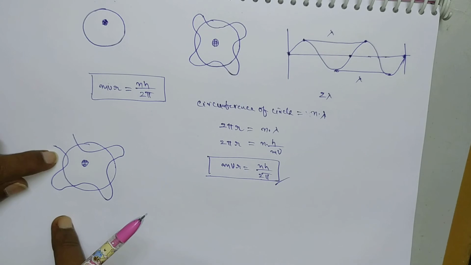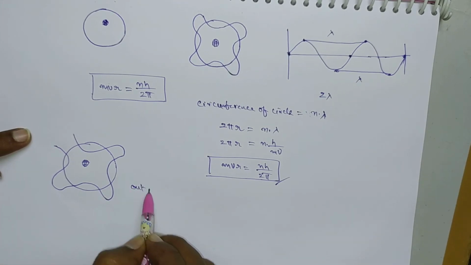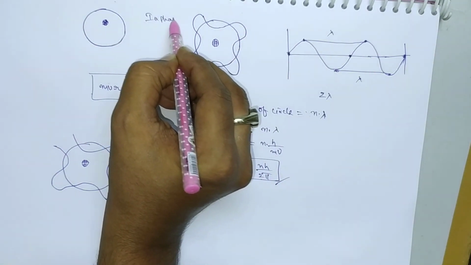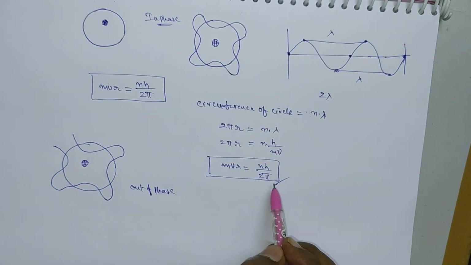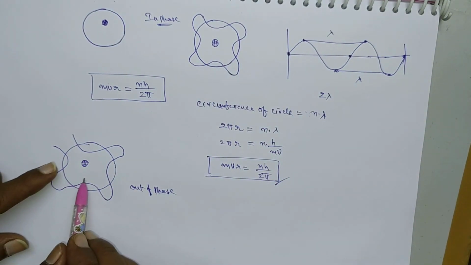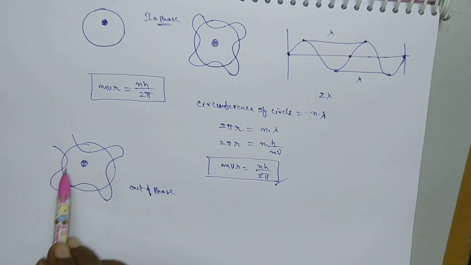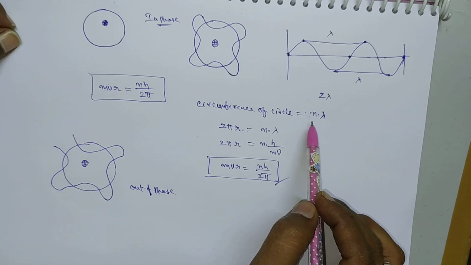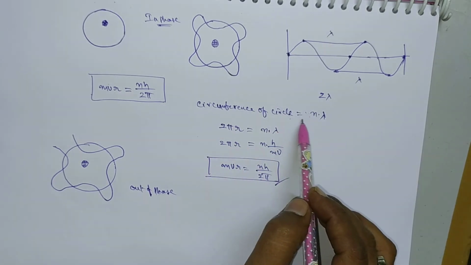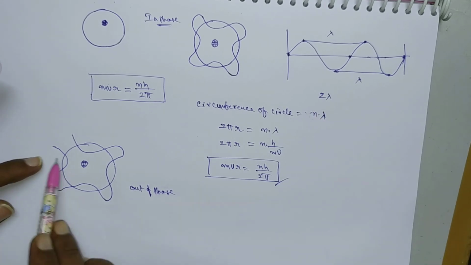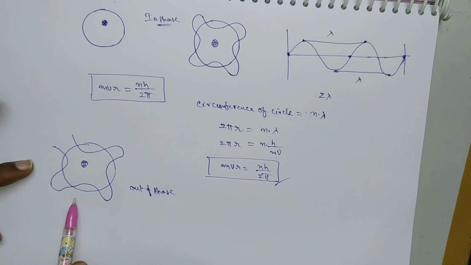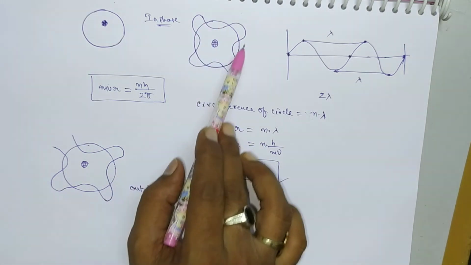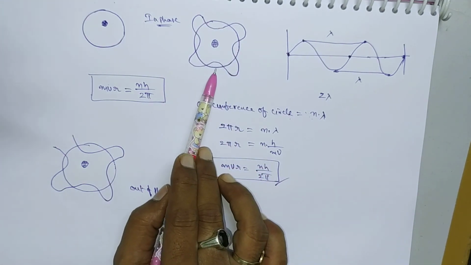So if the electron is not present inside the orbit, that is called out of phase. If the electron is present inside the orbit, then it is called in phase. If the electron is present in phase, then the angular momentum is always quantized. Suppose the electron is not in phase, that is out of phase, that means the electron is not present in the orbit, then the circumference of the circle is not equal to integral multiples of lambda. Okay, clear? The circumference of the circle is not equal to integral multiples of lambda because we cannot find out how many wavelengths are there here. Okay, so in this way we can prove the angular momentum is quantized whenever the electron is revolving around the nucleus in the circular path with wave motion.